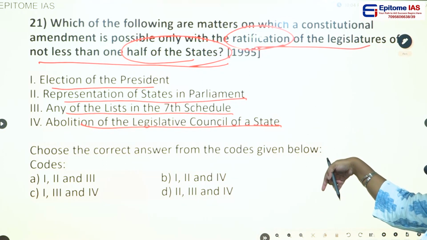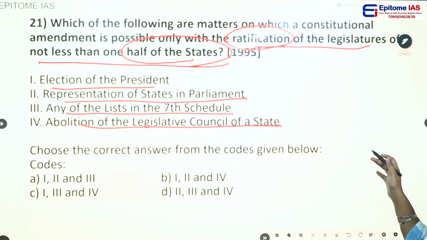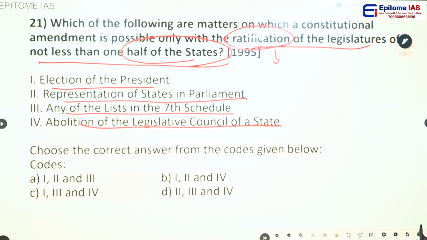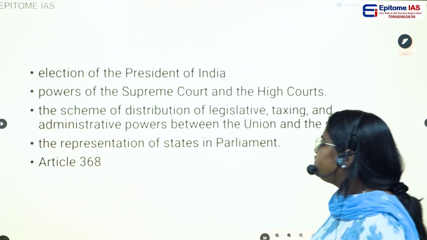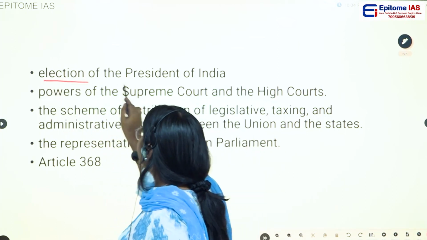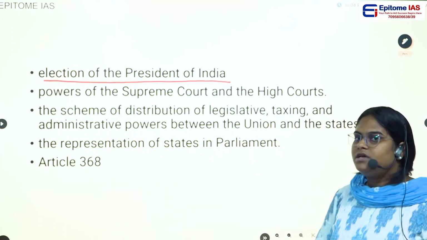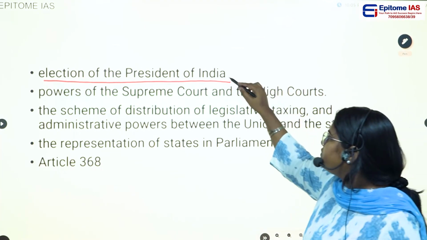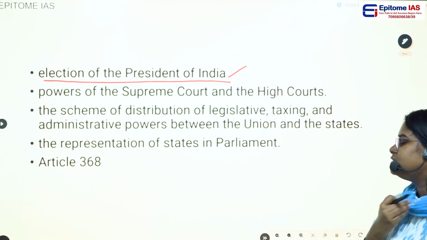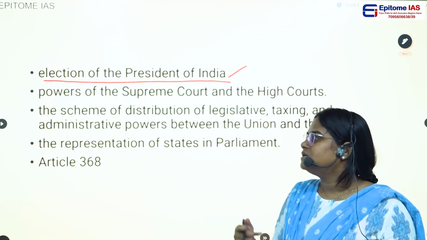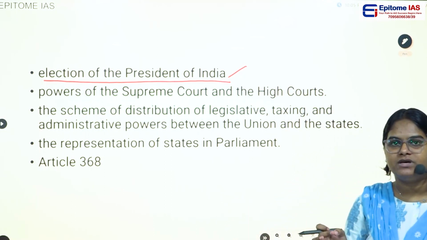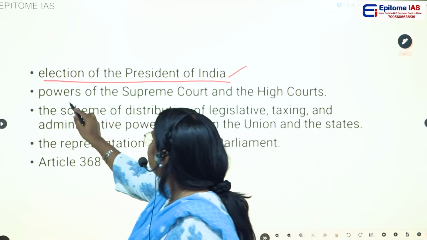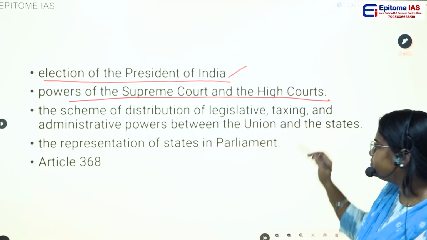Before answering this question, let us look at the topics which need the ratification of half of the states. The first point is the election of the President of India. If the Parliament wants to amend this provision, it needs the ratification of at least half of the states. The second point is the powers of the Supreme Court and the High Courts.